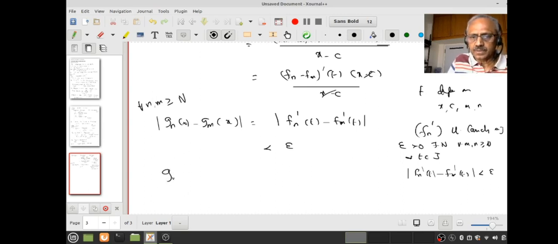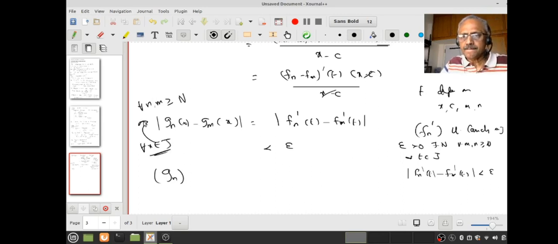This is true for every x, and it is independent of x. So Gn is uniformly Cauchy on J.